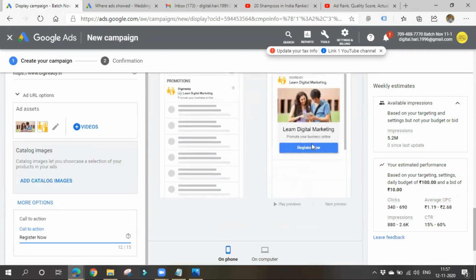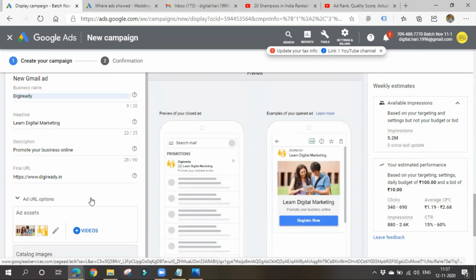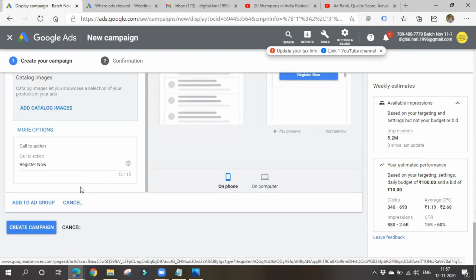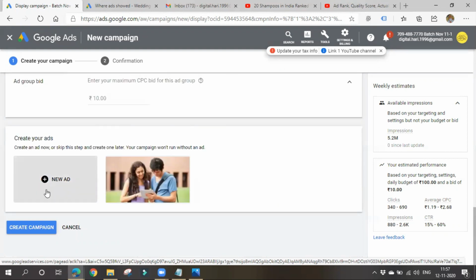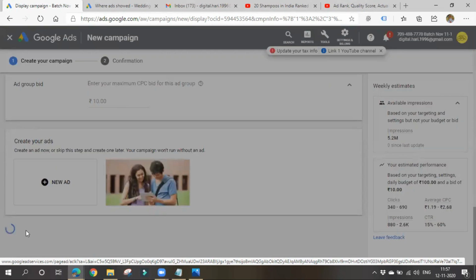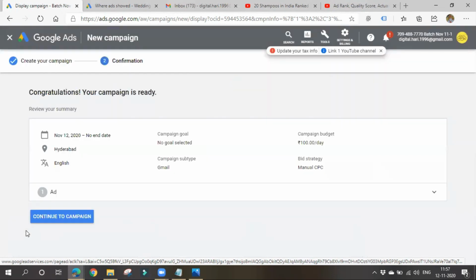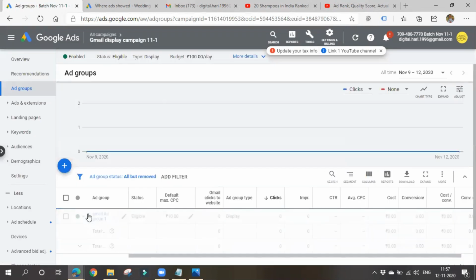Once they click on this register now button, they'll be navigating to this particular URL. So give a proper URL. So add to ad group. In this way, you can add multiple ads. You can also show the best performing ad and all. Whatever ad gets the most clicks is the best performing ad. This is how we can create Gmail ads.